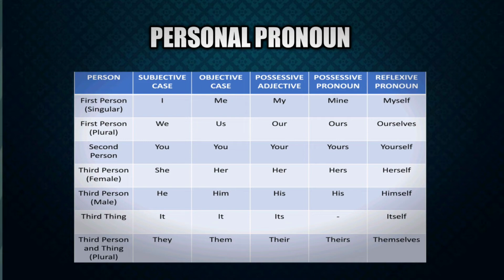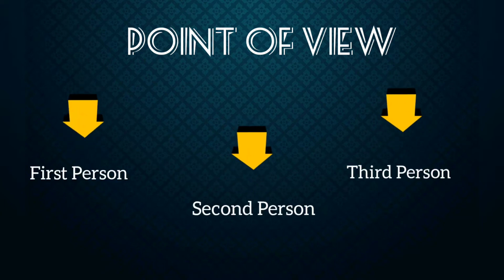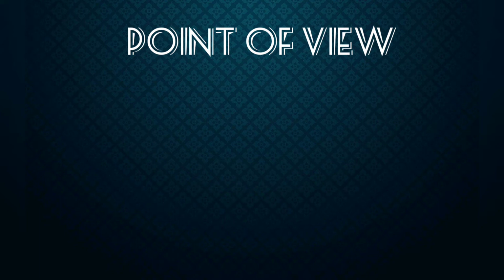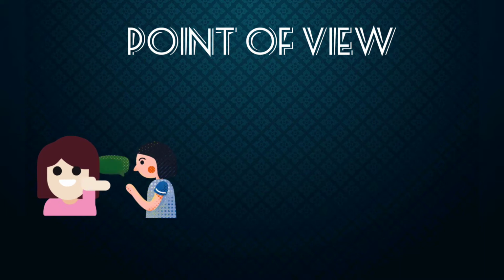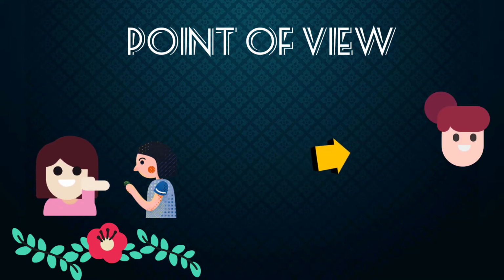The first category that we have is point of view. So point of view can be further divided into 3 parts, that is first person, second person and third person. But wait, I'll explain you with the help of an example. Okay, so now imagine Avni and Pooja are in a garden and they are talking about a girl whose name is Soumya. But Soumya is not there in the garden. And I am very excited to know what Avni and Pooja are talking about Soumya. I am sure even you also want to listen to their conversation. So come on, let's listen to them.